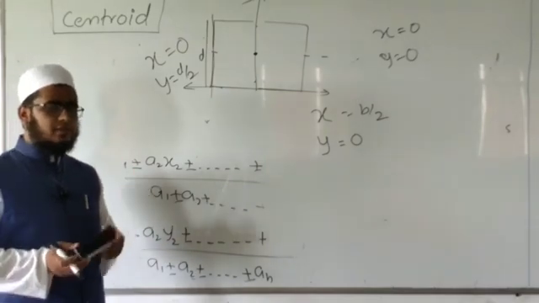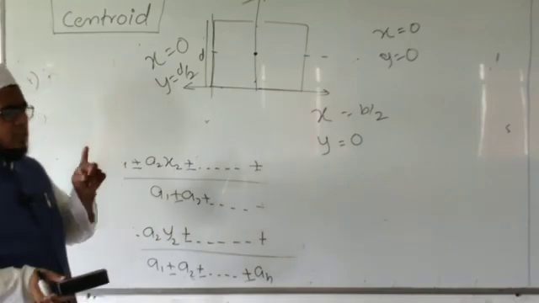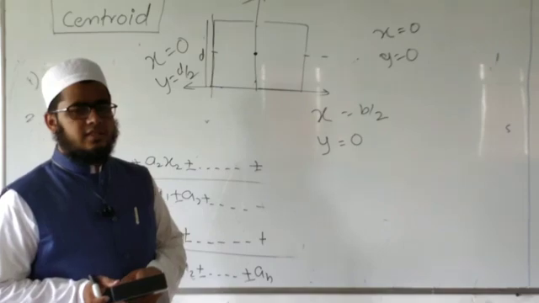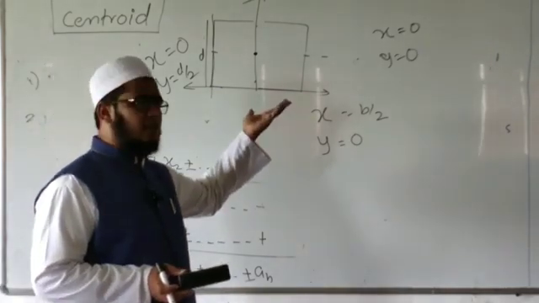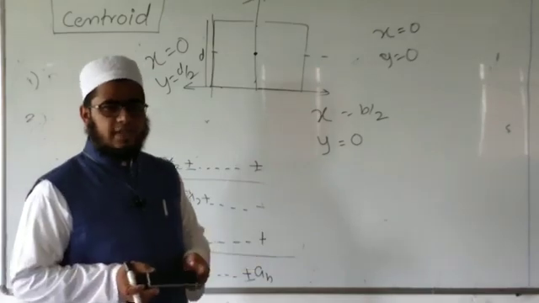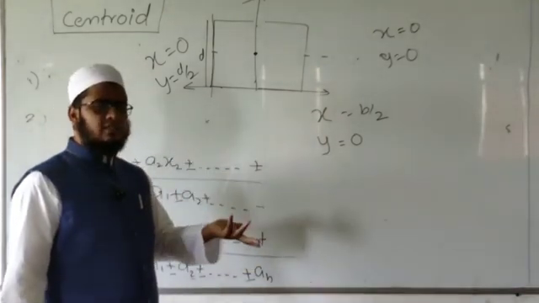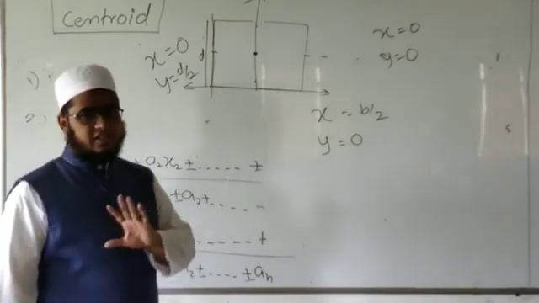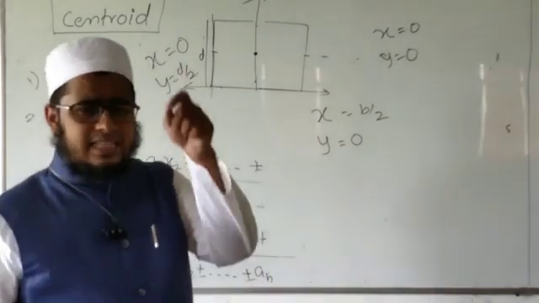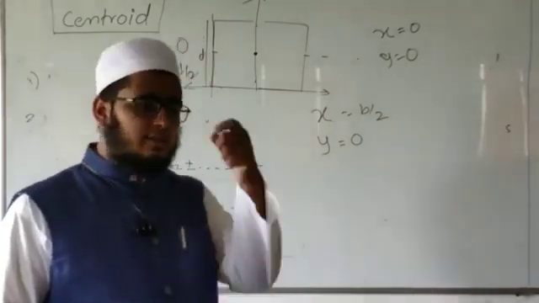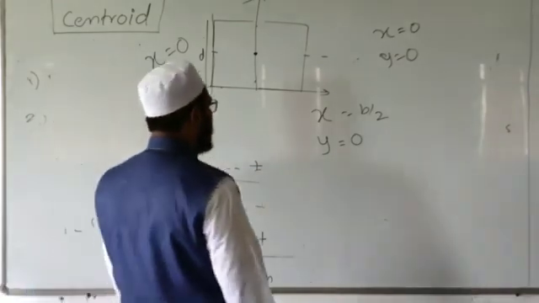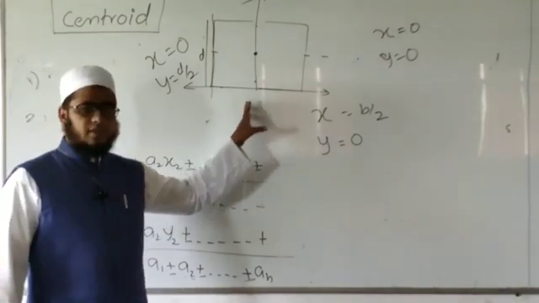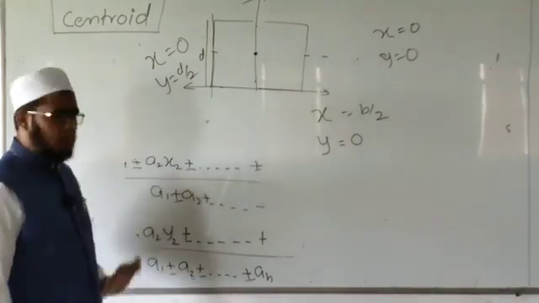Again, I will repeat this. Whenever the body or the plane lamina is symmetrical about both the x and y axes, the coordinates of the centroid x and y are 0. If the body is symmetrical about only the x axis, the y coordinate is 0. If the body is symmetrical about only the y axis, the x coordinate is 0. This means if the axis position is given such that it divides the plane lamina into two equal parts, then there is no need to find one coordinate. We only have to calculate the value of the other coordinate with the help of the formula.